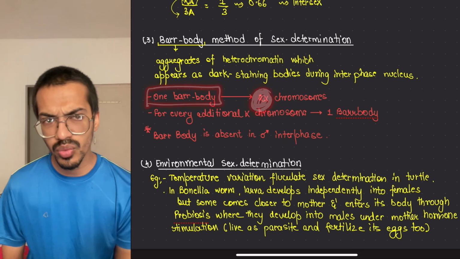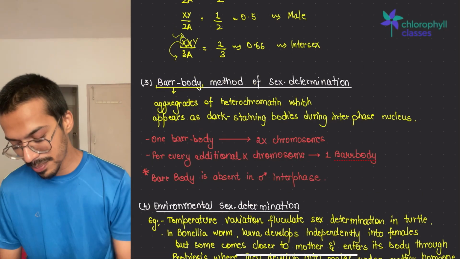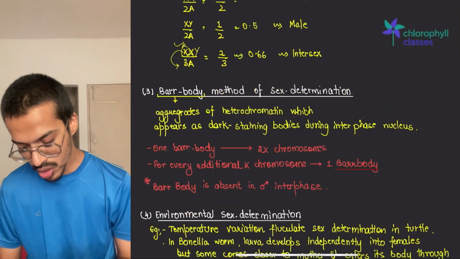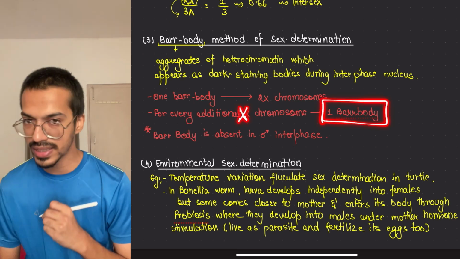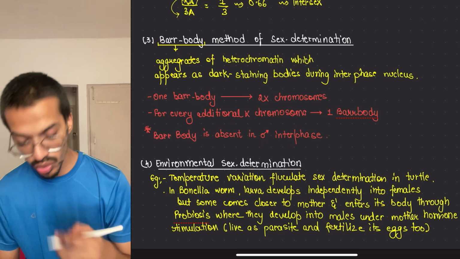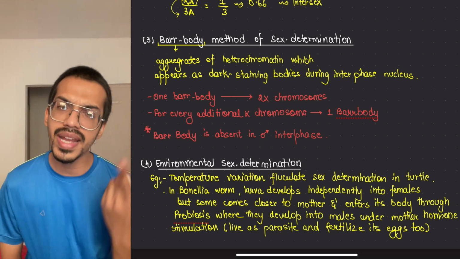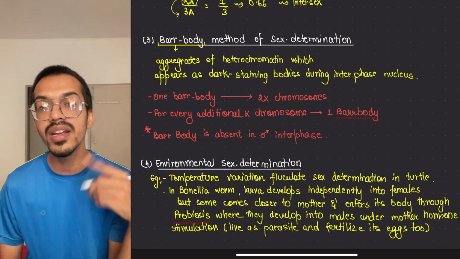But sometimes extra than that comes up. For example in the case of meta females, an extra X is coming, so 1 extra bar body is there. So bar body is absent in males, because in males only one X is present, which will not be represented. 2 X will represent 1 and then additional.